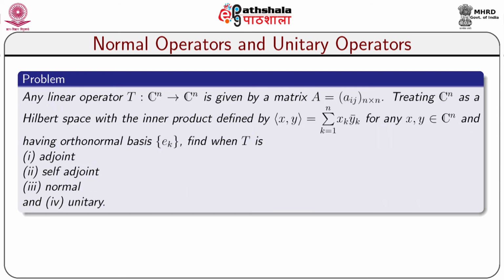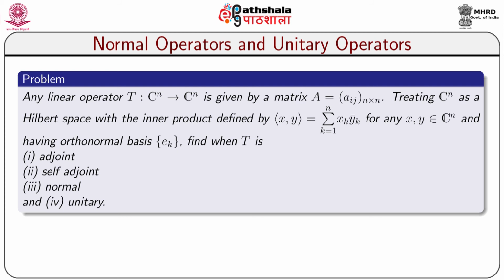Let us take a problem. Any linear operator T from Cn to Cn, where C is the collection of all complex numbers, is given by a matrix A equal to A n k.